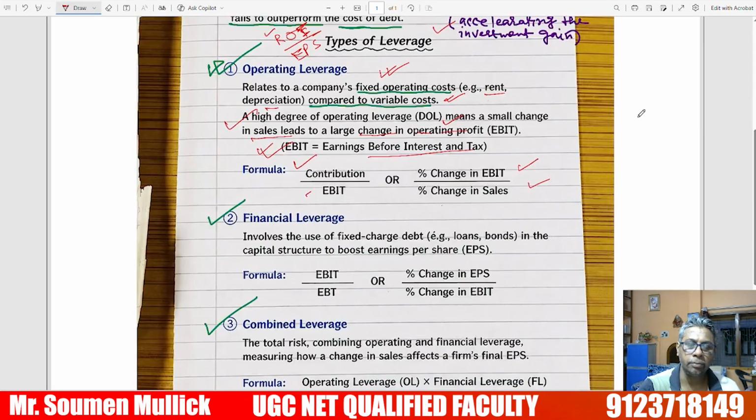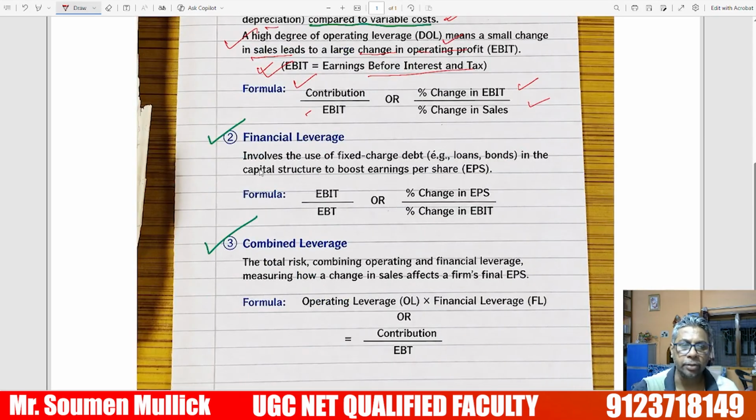The next important type is financial leverage. Operating leverage involves the operating cost, while financial leverage involves the fixed charge of debt capital, meaning loans and bonds in the capital structure, to boost the earnings per share, EPS.